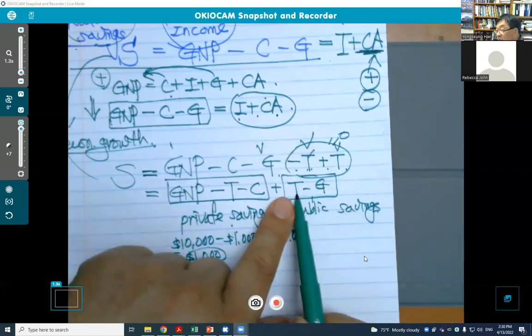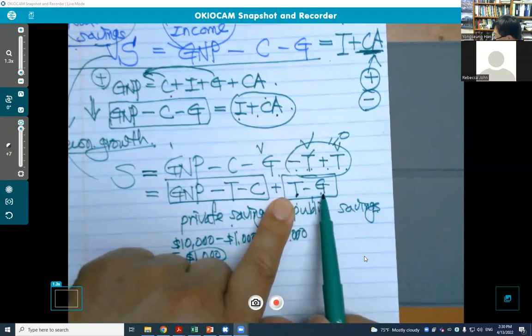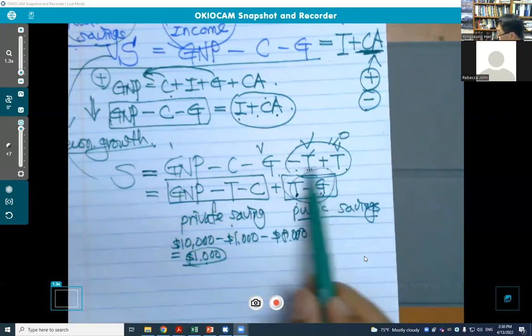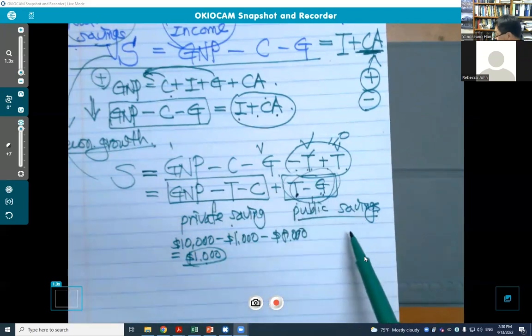Now T minus G is nothing but public saving. We pay tax, which is government revenue, tax revenue minus G, government spending. This is public saving. Whenever the government has a budget surplus, national savings increase. But if the government has a budget deficit, national savings decline. So we can find this out.